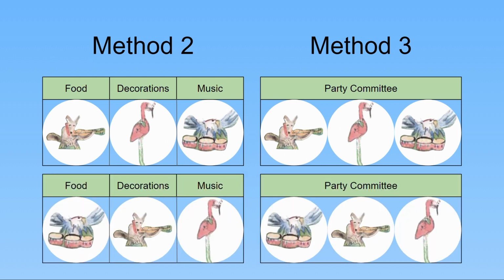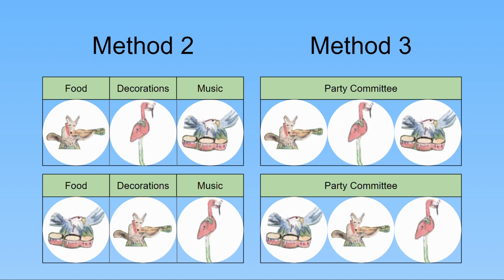But what if we chose the same 3 animals in a different order? In method 2, that's a different choice. We have the eagle doing food instead of the coyote, we have the coyote doing decorations instead of flamingo, and we have the flamingo doing music instead of the eagle. But in method 3, it's the same choice. The same 3 animals are on the committee each time.